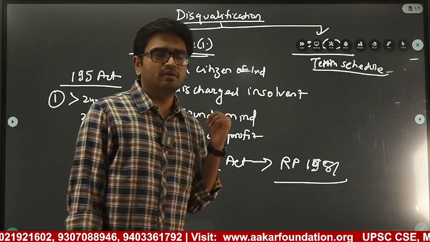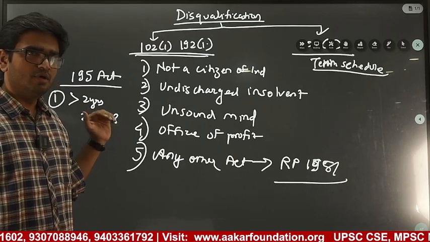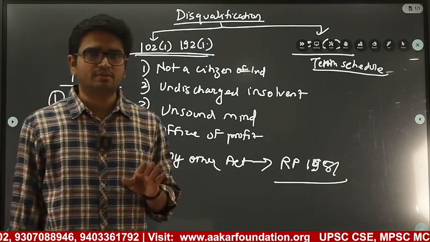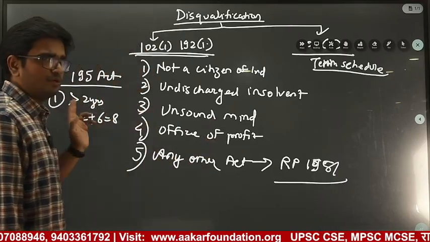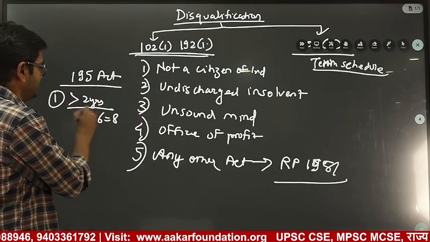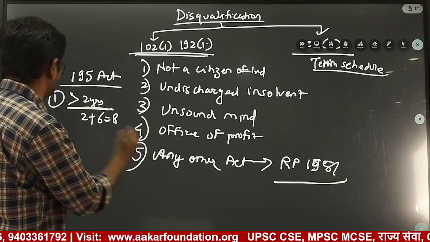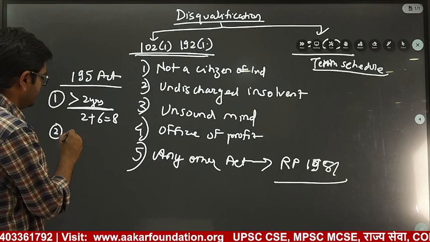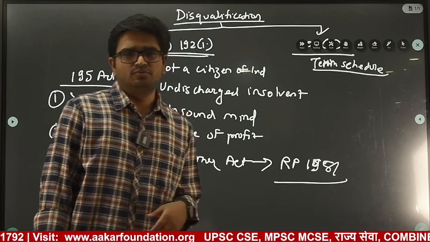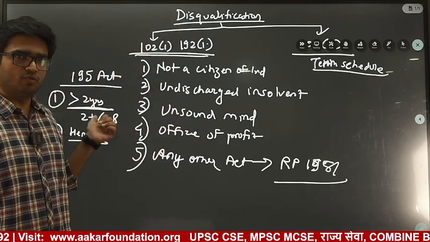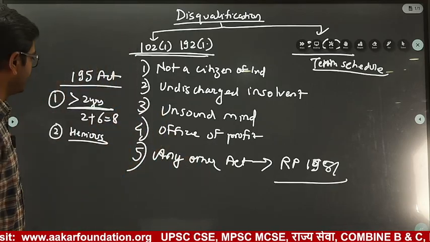This was the case with Rahul Gandhi. Mr. Rahul Gandhi was disqualified from the house for a certain reason. We will not go into that, but his membership was restored after this judgment was reversed in the Supreme Court. So if a person is convicted for more than 2 years, then 2 plus 6, 8 years, he cannot contest any election. Second, if it is a heinous crime, also against women or children, it is not necessary to be convicted for more than 2 years. If it is a heinous crime, he will be disqualified by that time.